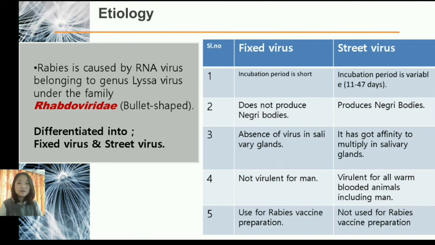The fixed virus does not produce Negri bodies like the street virus, and there is an absence of the virus in the salivary gland, whereas the street virus has an affinity to multiply in the salivary gland. The fixed virus is not virulent like the street virus, which has a virulent effect in humans. For vaccine preparation, we use the fixed virus rather than the street virus.